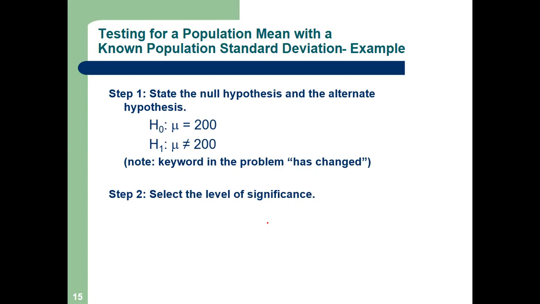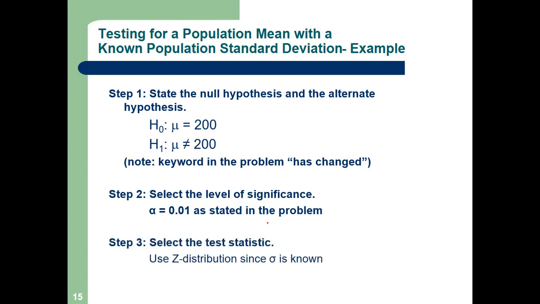Step 2 is very simple. We have to state the alpha value. We have to write the alpha, which is given in our problem: 0.01. Step 2. All of you can write the steps for the first problem, I advise you to write. For the next problem you may not write. Step 3.